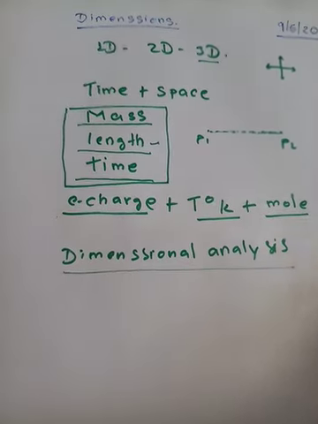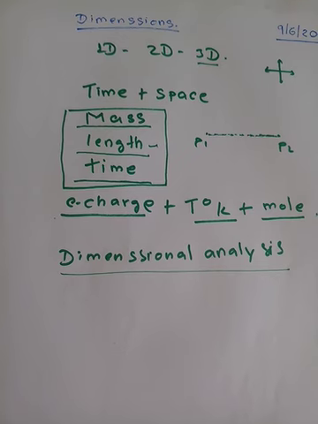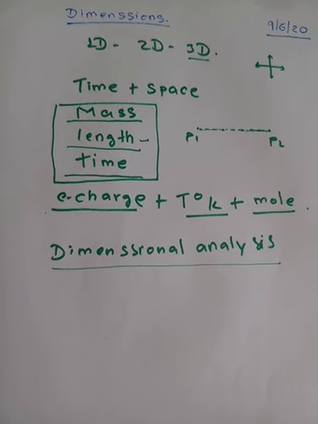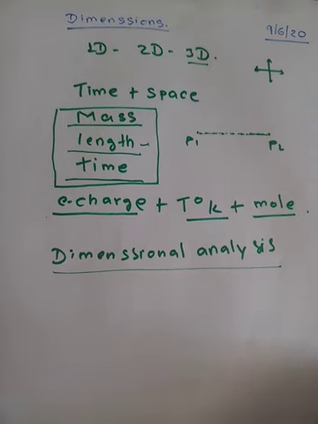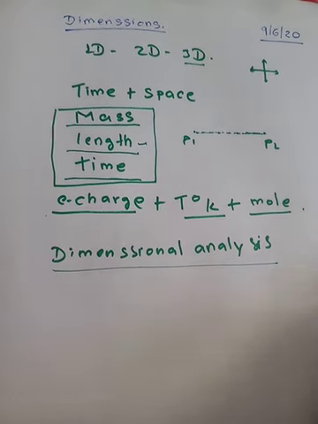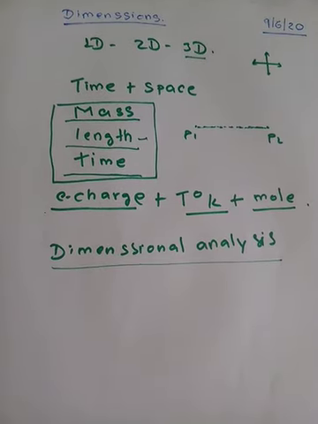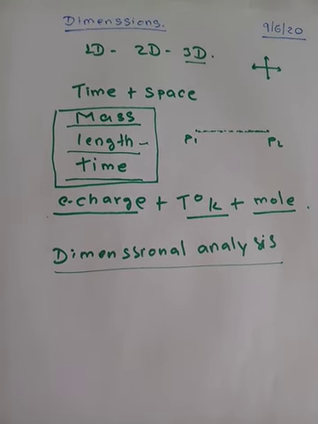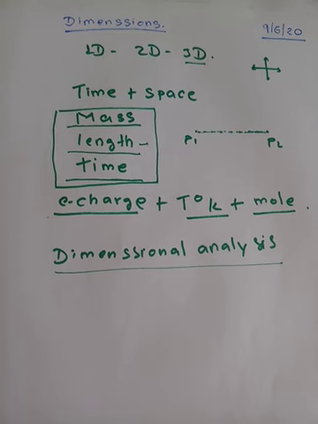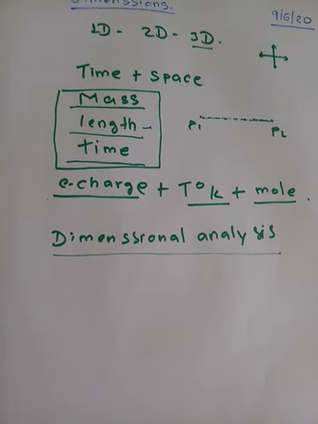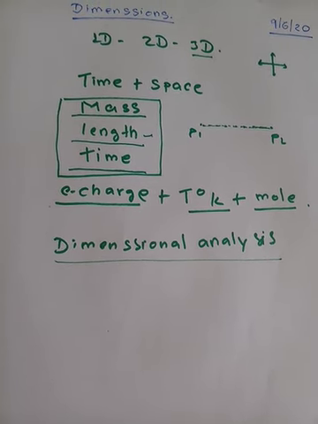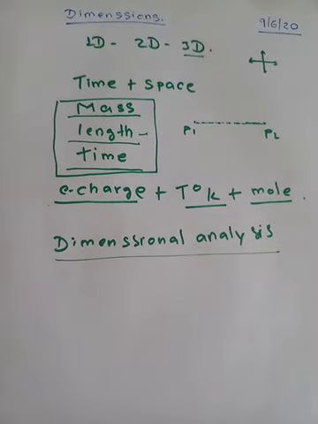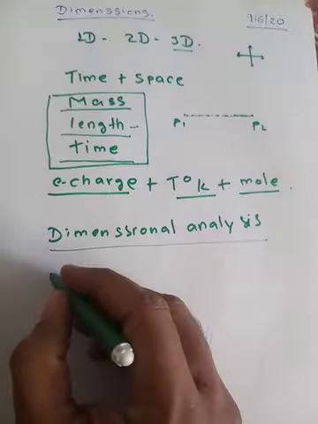So, what do we actually do in dimensional analysis? Once again, I would like to repeat what is dimensional analysis. Any physical quantity is made up of only three things: mass, length, time, and their combinations. So, how these three things combine to form a physical quantity, this analysis is known as dimensional analysis. Now we go for the very first physical quantity, which is mass itself.